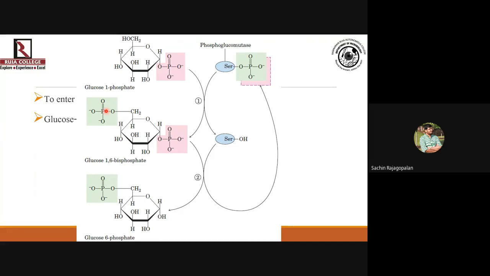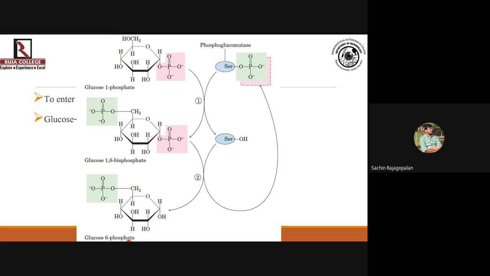But the enzyme in its unphosphorylated state is not stable for long. So you have to give the phosphate group back to it. So you are going to remove it from the first carbon of glucose and phosphorylate the serine residue so that the enzyme goes back to its normal state. And what you are left with is glucose with a phosphate group on its 6th carbon, which is nothing but glucose 6-phosphate. So this is how glucose 1-phosphate will be converted to glucose 6-phosphate, and now this is free to enter into glycolysis. Now, one point that I forgot to mention was about the debranching enzyme.